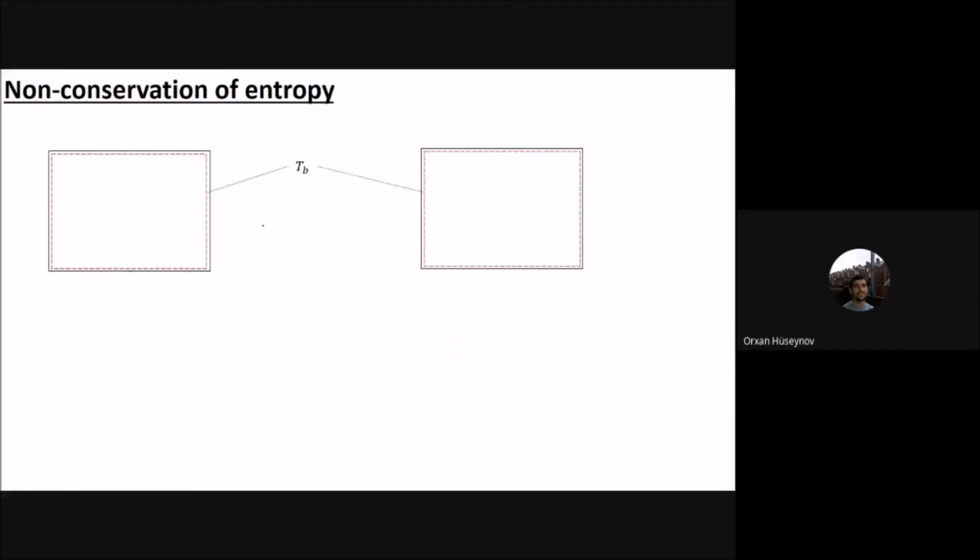Now what happens if it is a closed system? For a closed system, first the conservation of energy: dE by dt of the system will be equal to Q dot in plus work dot in, minus Q dot out plus work dot out. This is for the energy.